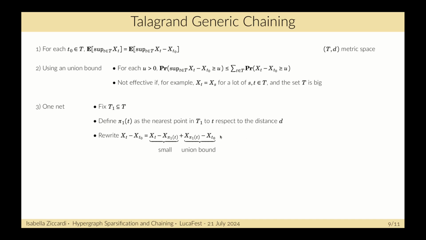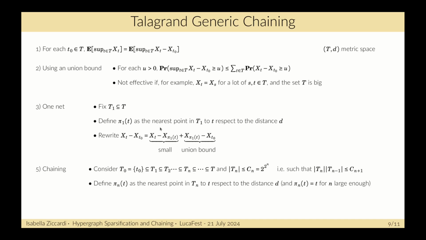For this term, we can do a union bound over all the elements in T1. And for this term, we can choose T1 in a careful way such that this term is small.